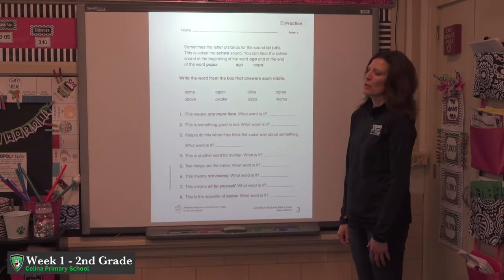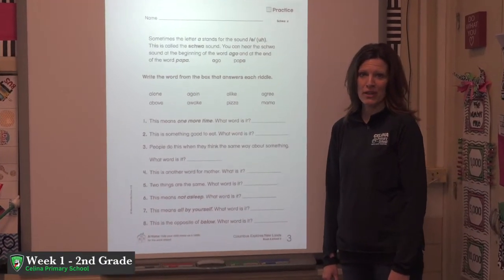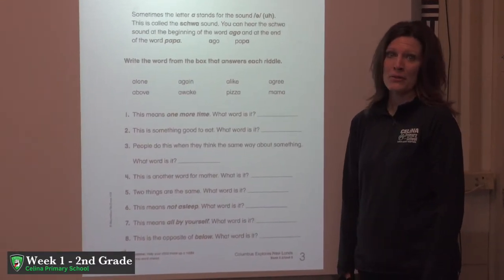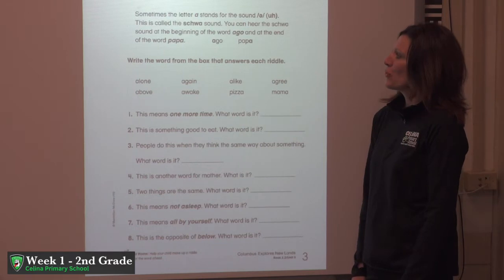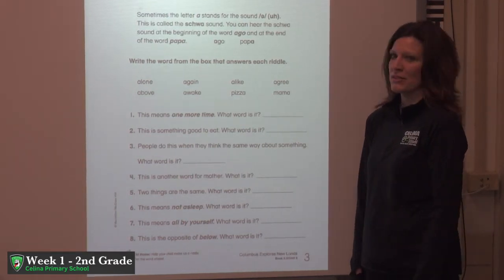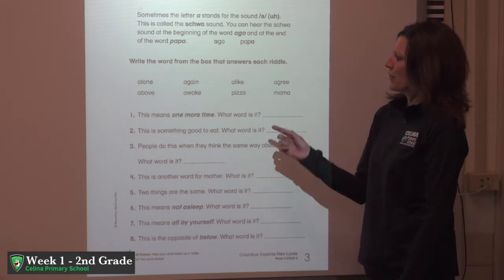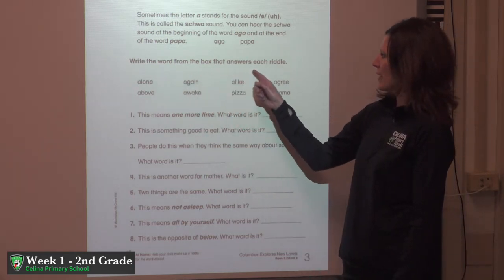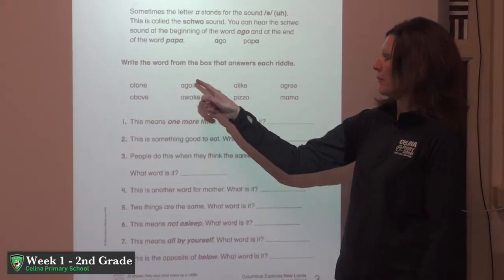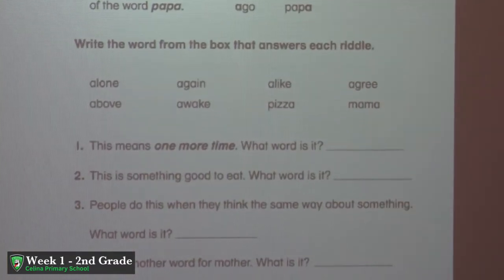Okay, boys and girls, so we have learned that the letter A makes 2 different sounds. It makes the short A sound and the long A sound, but it also makes the schwa sound. The schwa sound can be on different parts of the word. It can be on the beginning of the word, the middle, or the end. So on this page, we're going to write the word from the box that answers each riddle. We are going to want to make sure that we read all of these words and make sure we can read them before we fill in the blanks here.